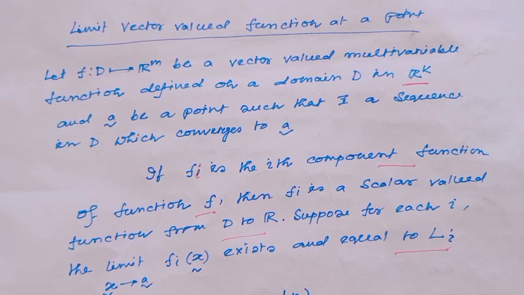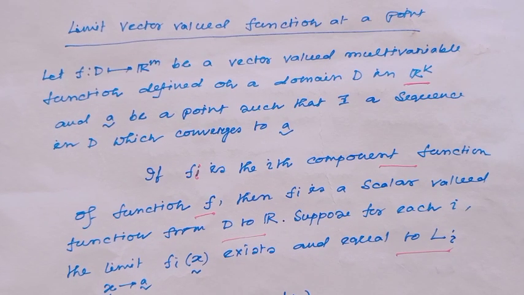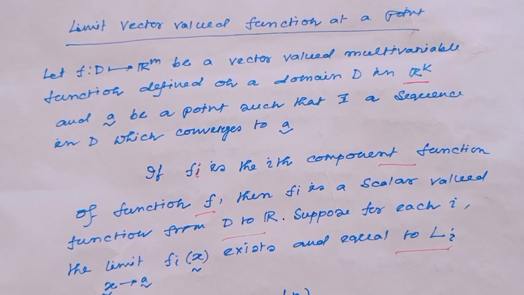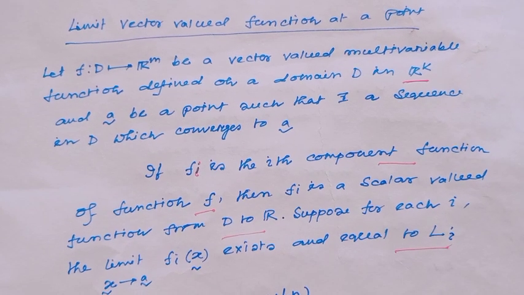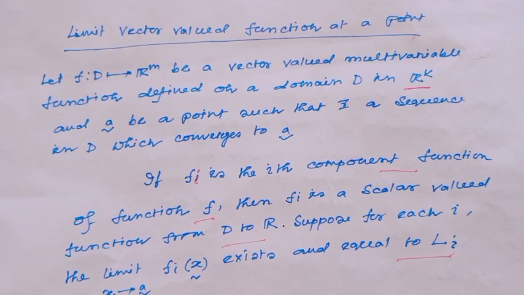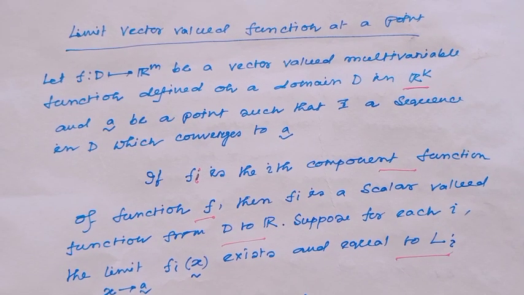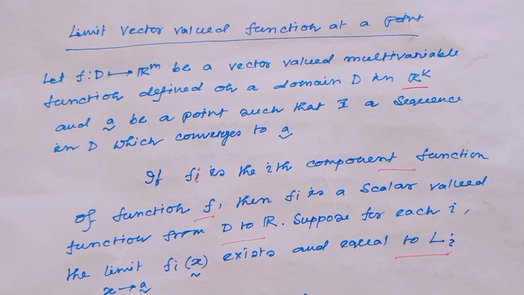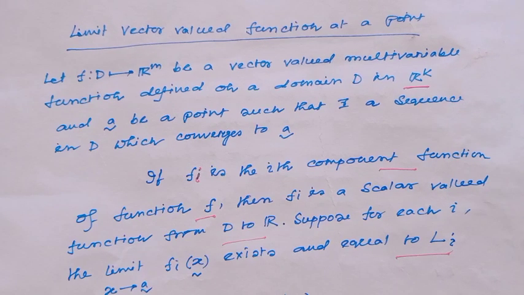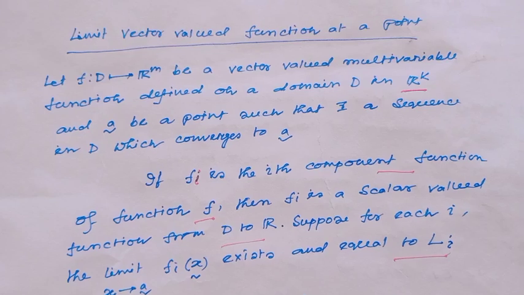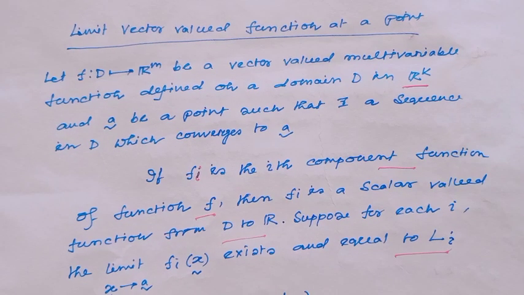Now I will see what is the continuity of a multivariable function. At first I will see what is the limit of a multivariable function, because if you know what the limit of a multivariable function is, then you will understand in a better way what continuity in a multivariable function is. Limit for a vector valued function at a point.